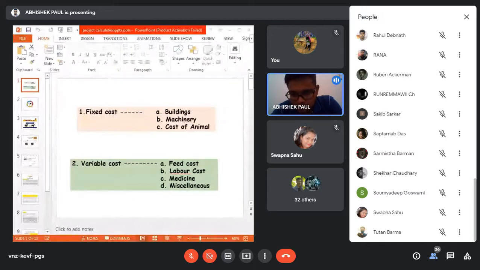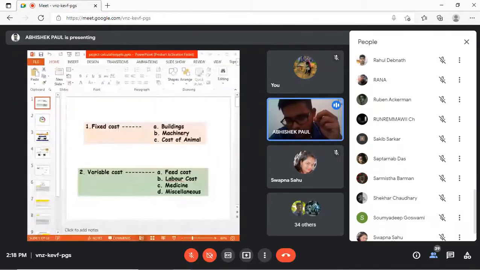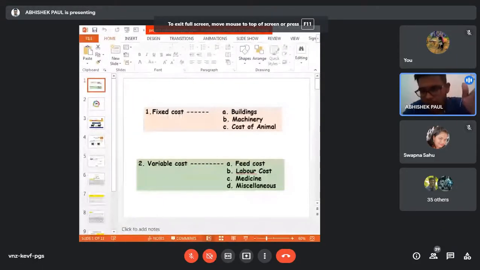There are different components of the project. One is your fixed cost, the other one is variable cost. What is the definition of fixed cost? Fixed, as the name suggests, means it is fixed: a one-time investment. Examples are building, machinery, and the cost of animal. These three come under the fixed cost. Suppose building means if anyone is constructing the animal house, then it is lifelong. It will last almost 10, 20 or 30 years depending on the material. That's why it is called fixed cost.